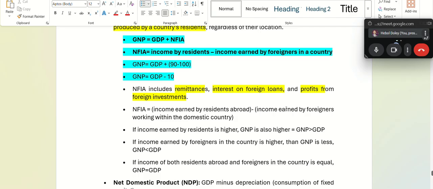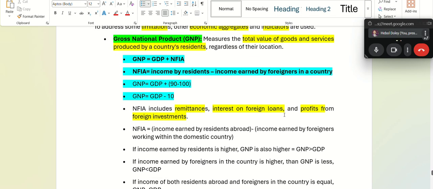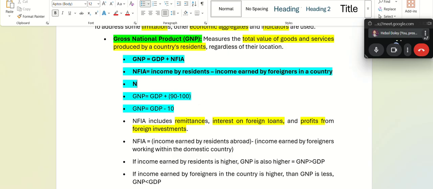Are you sure you understood this? Yes, sir, but I think during the test also I have to write it to clear myself. No, you just remember net factor income abroad, okay? It will always be income by residents working abroad minus income earned by foreigners in a country. Always. So how to get negative? How will it be negative?